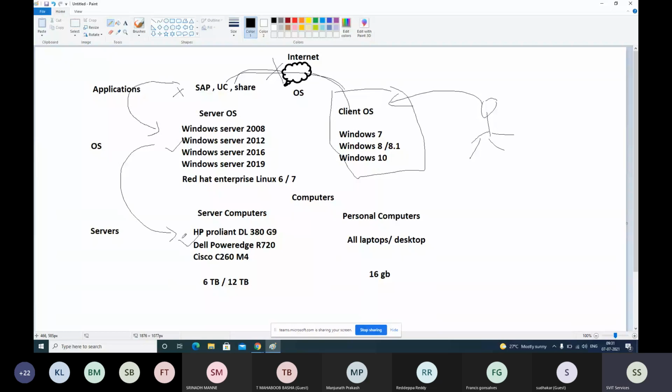If the server computer is fine, then let's say there is a problem with the OS. Your hardware is fine. When you're trying to power on a computer, the OS is not powering up. It's showing starting Windows and again rebooting. Again, it's showing starting Windows, again rebooting. That means there is a problem with the operating system. When the operating system is not working, you will not be able to connect to class also. When you are not able to open your laptop, you will not be able to connect to the internet, or join this class. You are not able to connect to the Teams application to connect to the class.